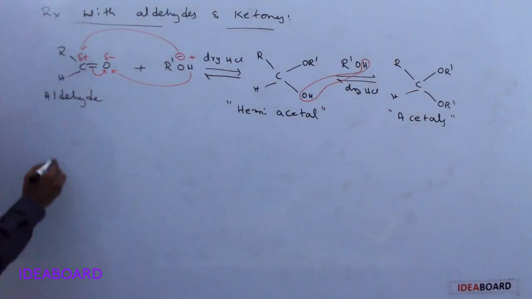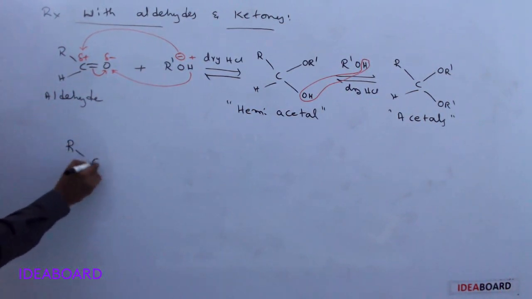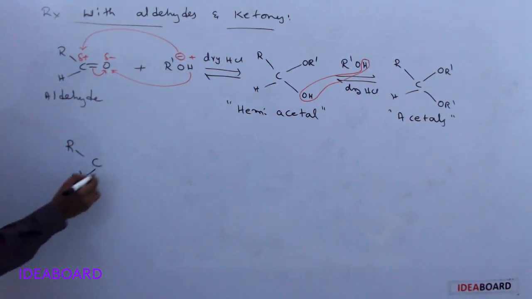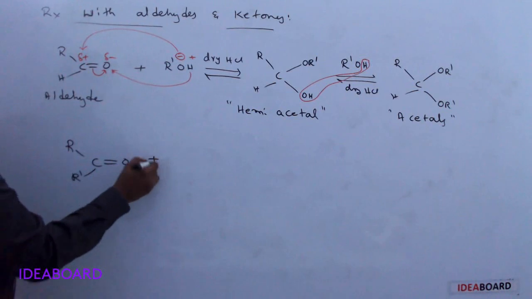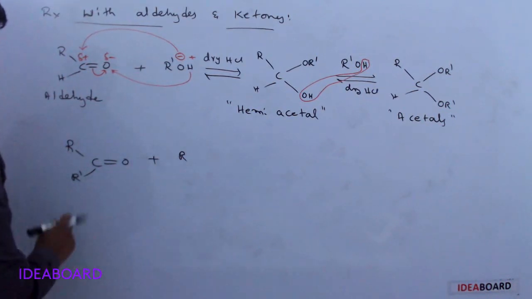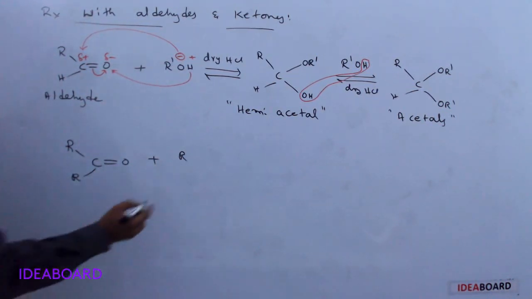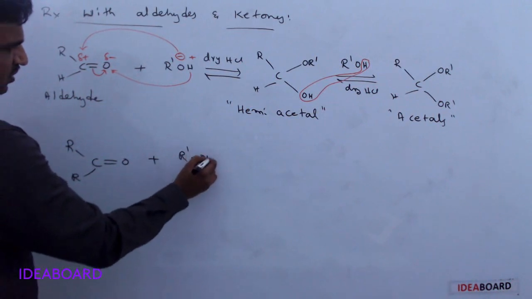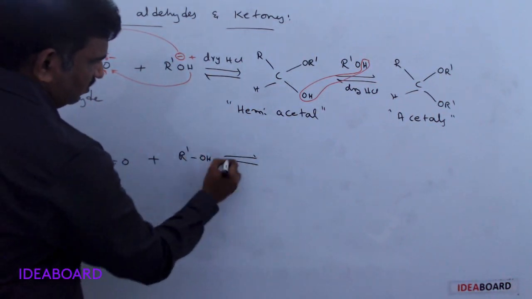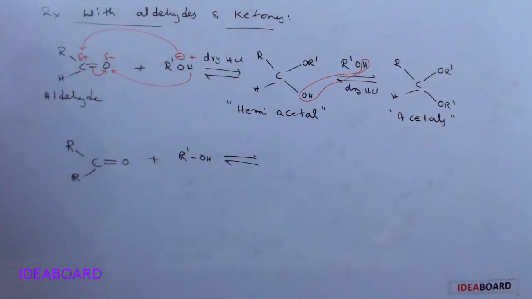Suppose I take a ketone, R C R dash with a double bond to O, plus R OH. Whenever ketones are taken, it is the same type of reaction.